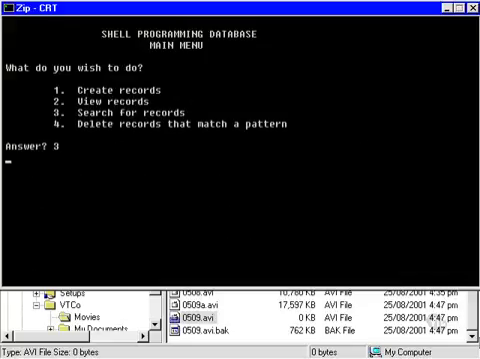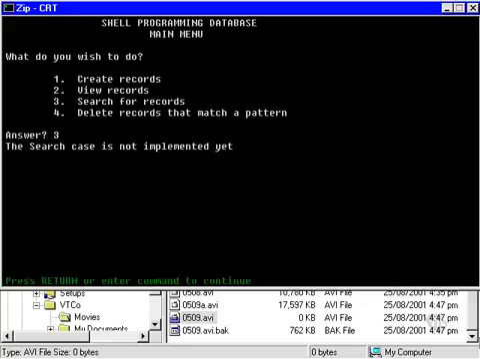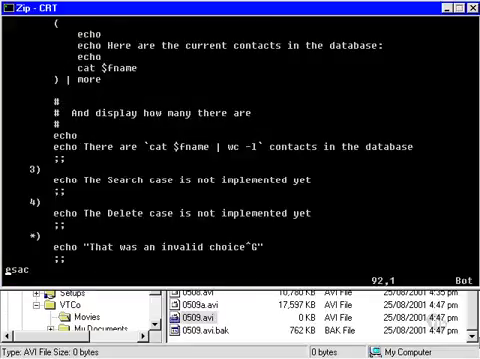So let's just check 3, and the search case is not implemented yet. Okay, good. As I said, this code will be available on the CD for you to check against yours, and if you've done it very differently to that, that's okay, just so long as it matched the specification.